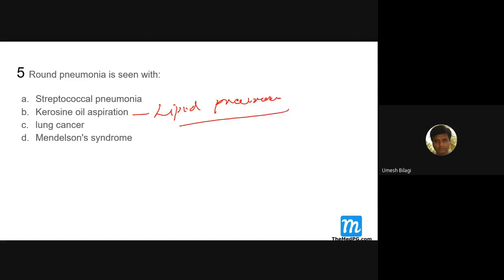See, pneumonia can be bacterial, chemical or radiation. Anything can cause pneumonia. It is not necessarily all bacterial or viral; chemicals also cause pneumonitis, and there is radiation pneumonitis. So this is a chemical lipid pneumonia.